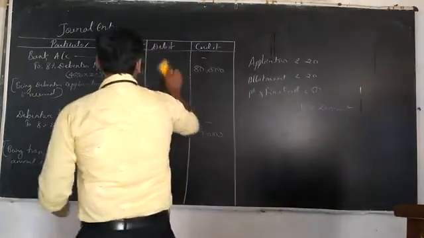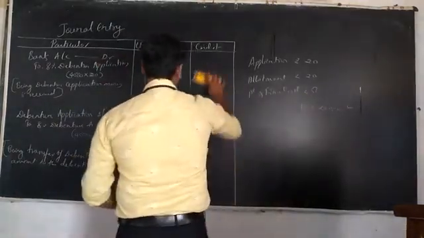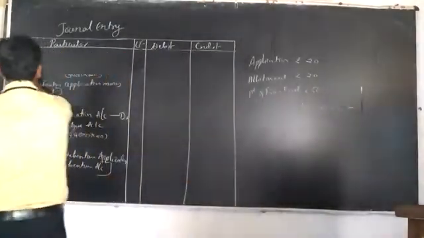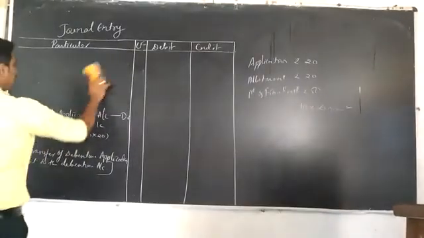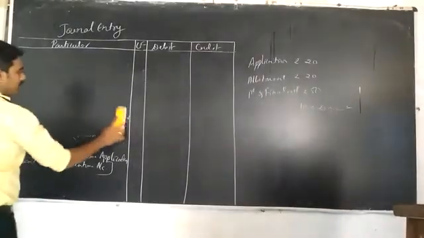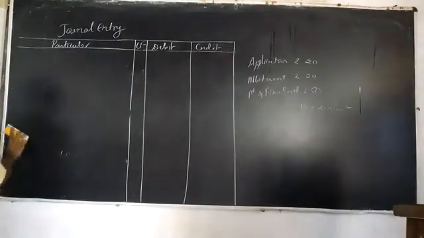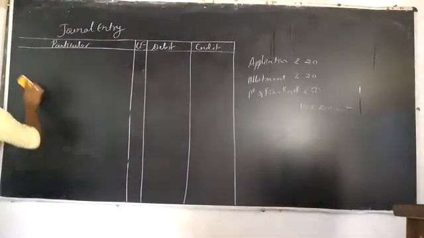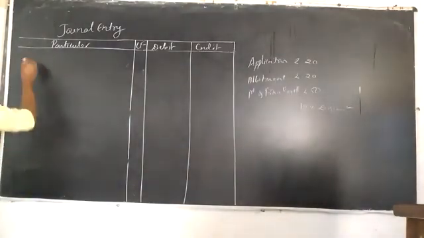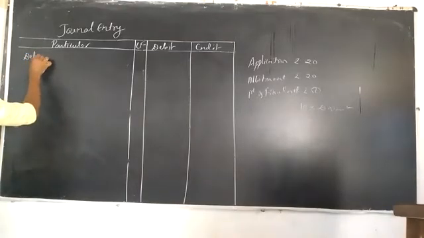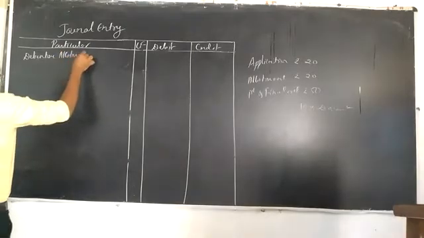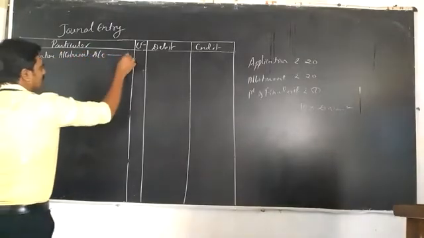Okay. So when the allotment is made, second entry, prepare the other entry. When the allotment is made, at that time, debenture allotment account debited.